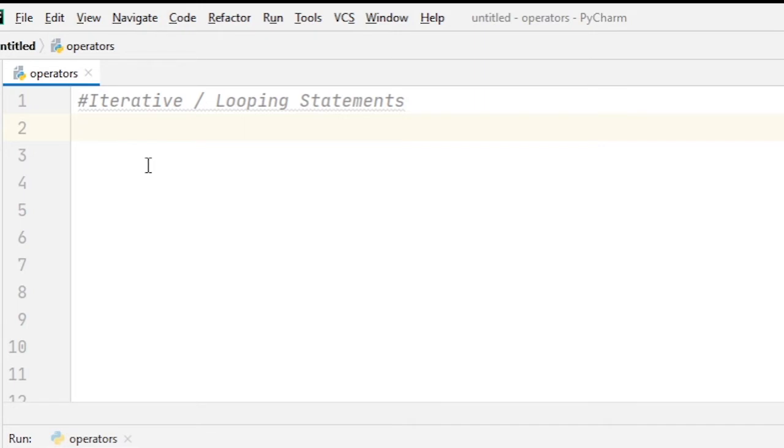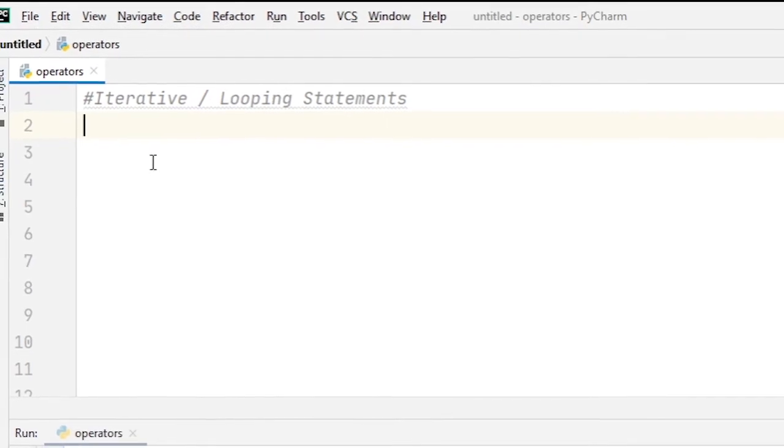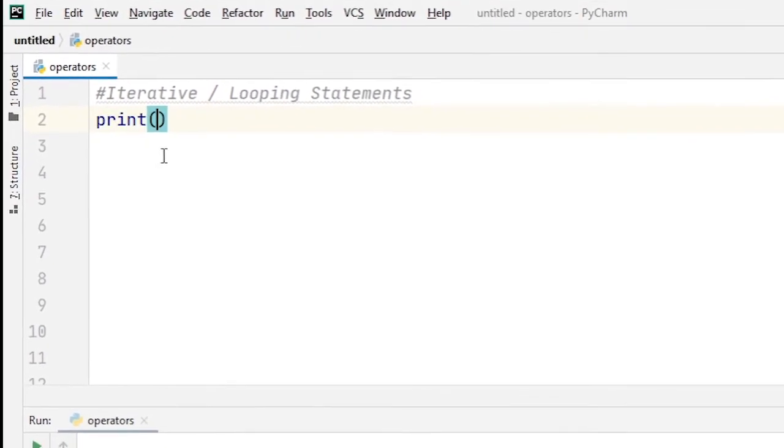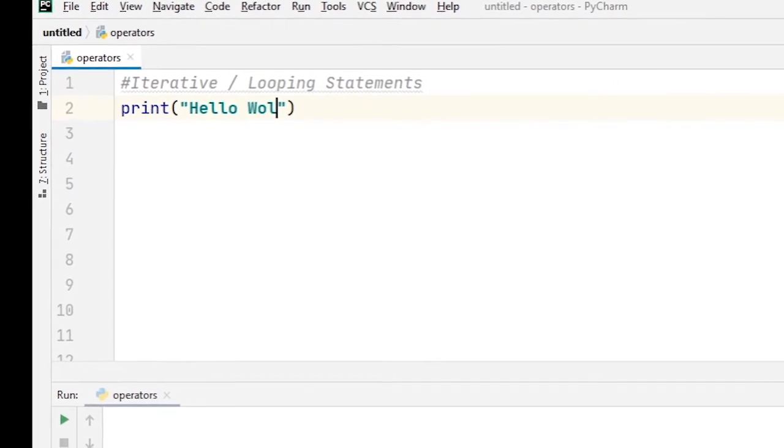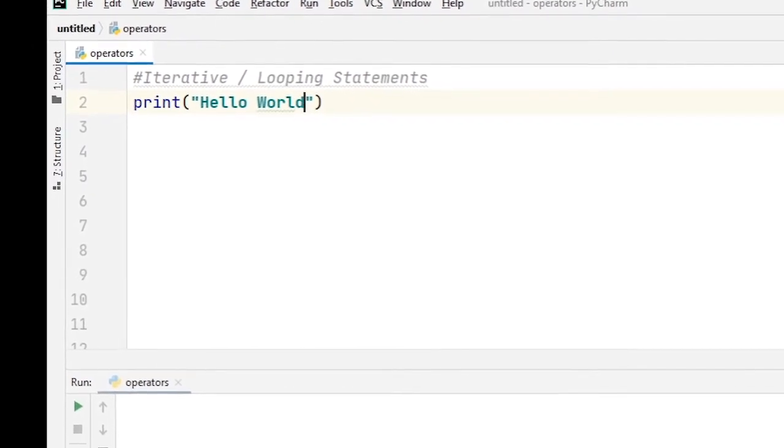Now from a programming point of view, sometimes you need to repeat the statements. For example, you have a few statements and you want to repeat them. How will you repeat them? One way is that you copy paste the same code multiple times. Example, let's say I want to print hello world. So I need to write a code print hello world.